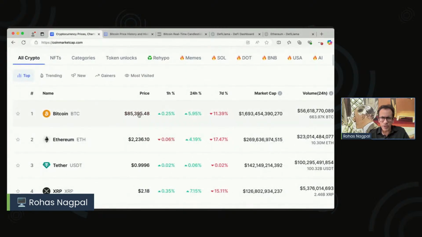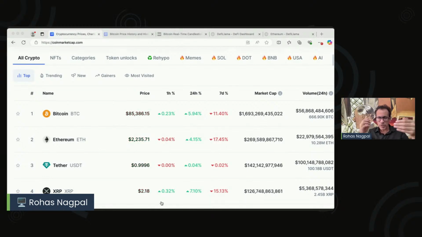Now, there are a couple of important things to remember when we look at this price. This is not necessarily the price you're going to get in your exchange when you go to buy, and I'll tell you the reason. For example, in India, the price of Bitcoin is always a little higher, even when you translate the USD into INR. So, for example, it would have said, say, $100,000 per Bitcoin a few days ago. At that time, when you looked at the rupee dollar rate, let's say it was 86. So logically, in INR, you should have been getting the Bitcoin for 86 lakhs, but it was over a crore.